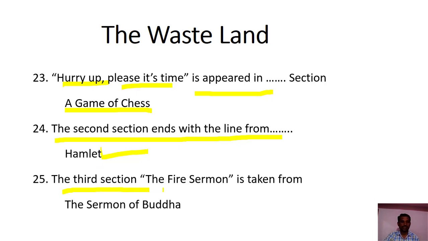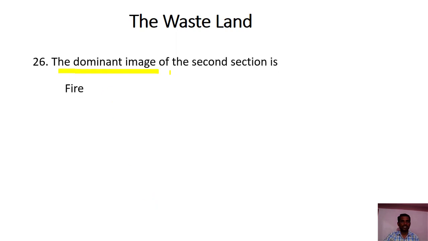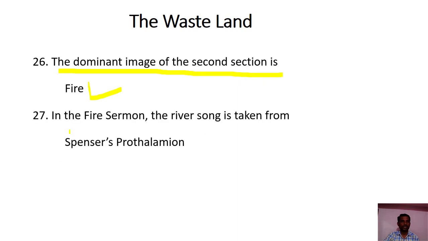The third section, the fire sermon, is taken from the Sermon of Buddha. The dominant image of the third section is fire. In the fire sermon, the river song is taken from Spenser's Prothalamion poem. It's a nuptial song.